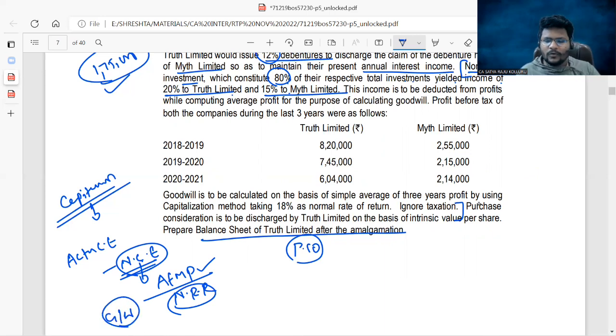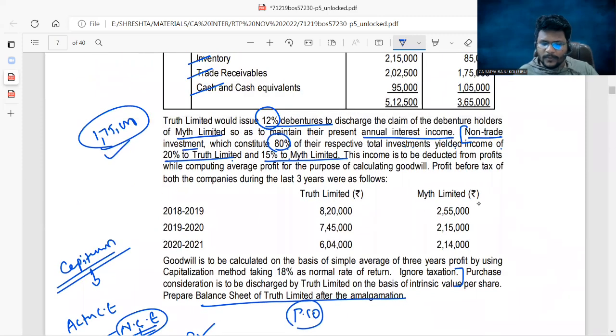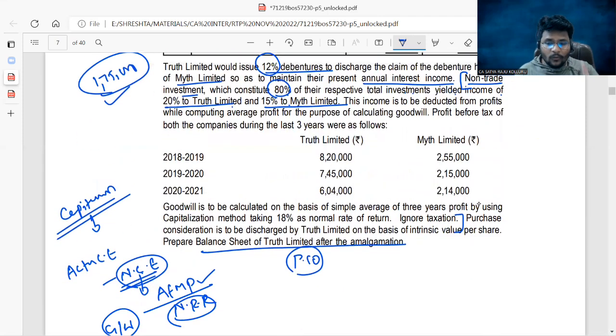Till now, we've seen goodwill under the super profits method and the average profit method. But this is the first time I have come across the capital employed method here. But in your foundation level or in partnership accounts, wherever you learned the concept of goodwill, you are already aware of the capital employed method. That method was being tested in this problem. Okay. Once again, sir, why do we need to discuss income on non-trade investment? Here, under calculation of average future maintainable profit, you need to reduce income on non-trade investments.